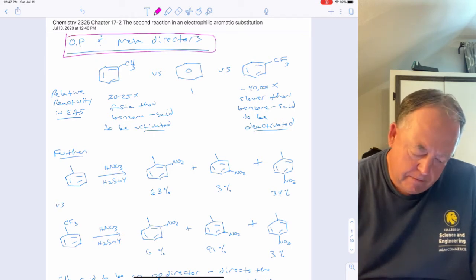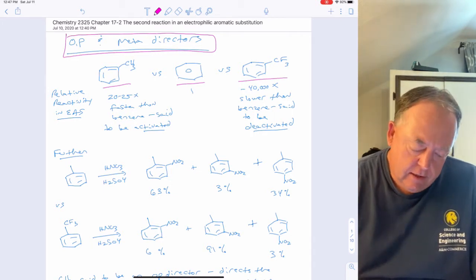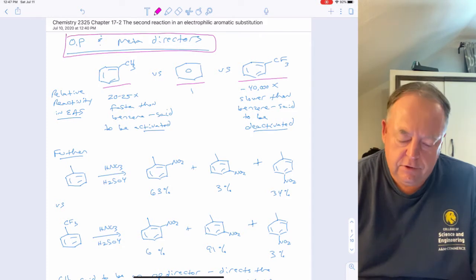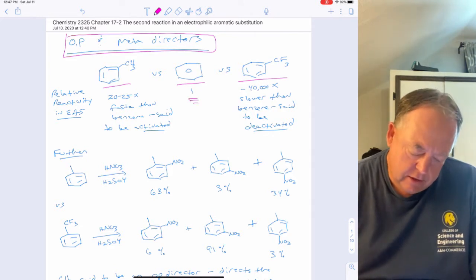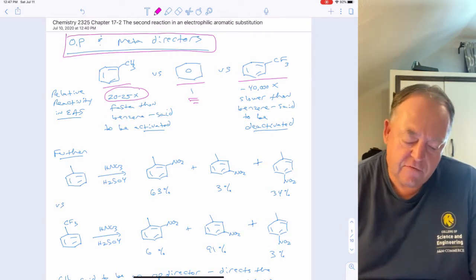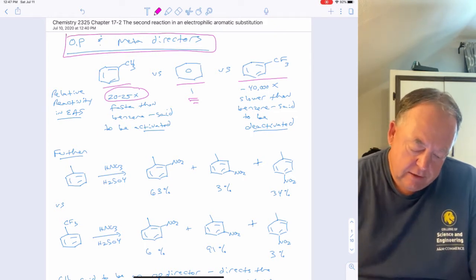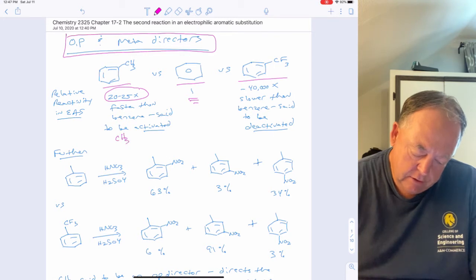So if we took toluene and benzene and this trifluoromethylbenzene and let them do electrophilic aromatic substitution and looked at the rate of those reactions. If we assign the rate for benzene of 1, then if there's a methyl group on benzene, that benzene ring reacts about 20 to 25 times faster than benzene would. So the ring is said to be activated, and CH3 is said to be an activator.